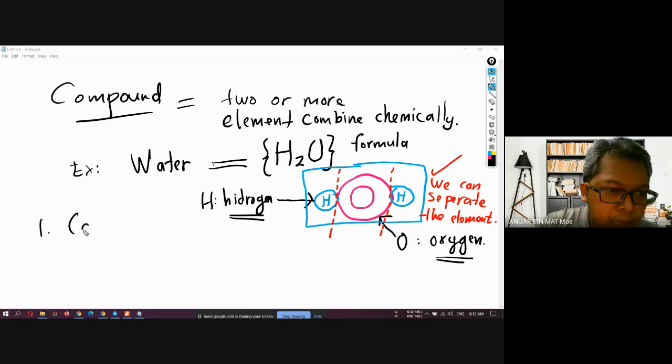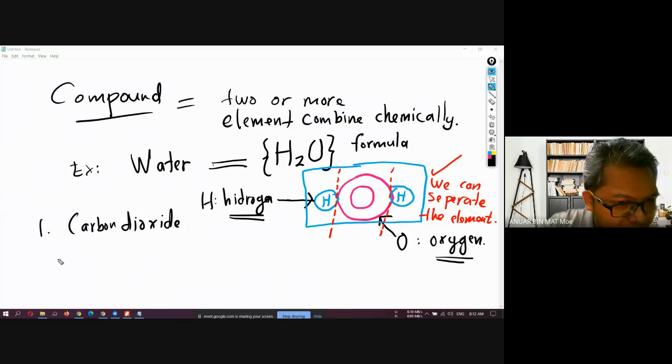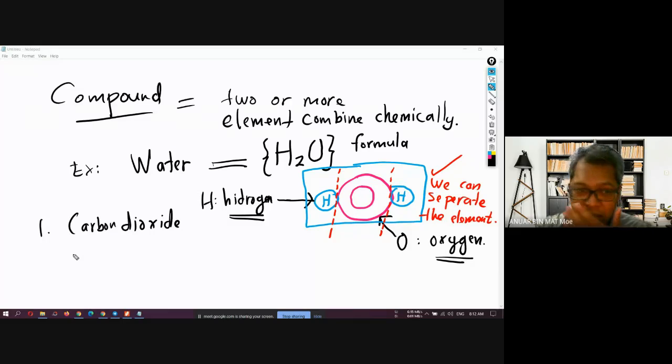Okay, for example, carbon dioxide. What is carbon dioxide, class? Carbon dioxide is a gas, right? We breathe in oxygen and then we breathe out carbon dioxide. You already learned that, right? Kamu sudah belajar itu. Keluar gas, carbon dioxide.